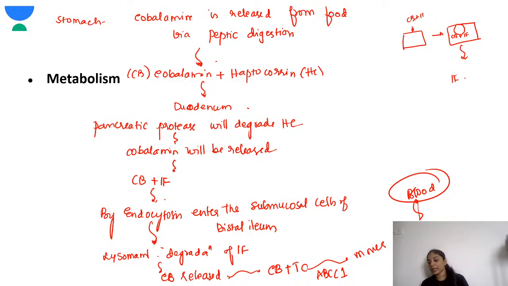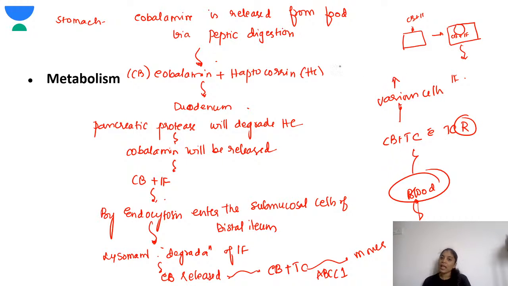Okay, so did you all understand this? Should I repeat again? So in the blood, the cobalamin and the transcobalamin complex, with the transcobalamin receptors, enter various cells, and in the various cells there is transcobalamin degradation by lysosomes. And like that the cobalamin is free and it will be in the various cells. So this is how the vitamin B12 metabolism happens.